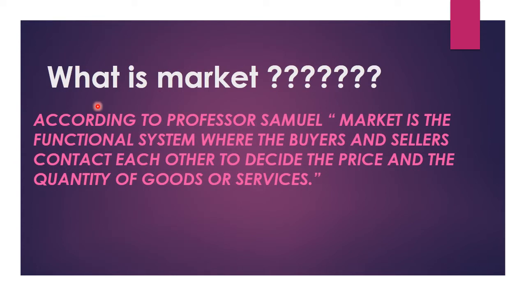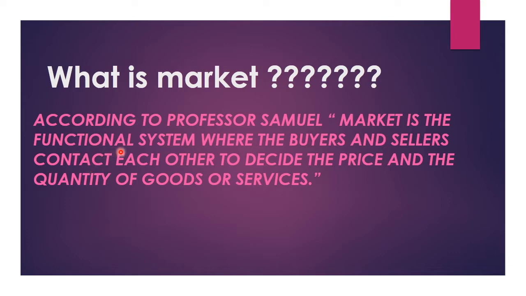Now, in simple terms, market is a place where we buy our goods and services in exchange of some money, or we can say that we buy some goods and services and we pay a price for it, right? So, according to Professor Samuel, market is the functional system where the buyers and sellers contact each other to decide the price and the quantity of goods or services.